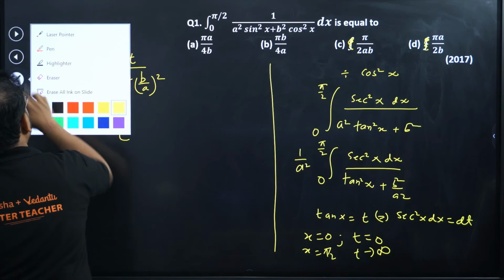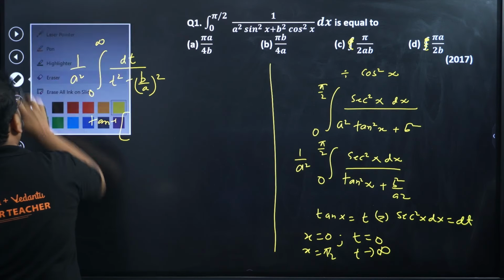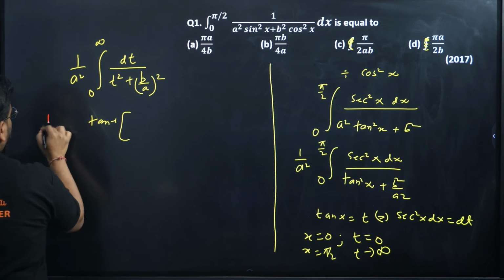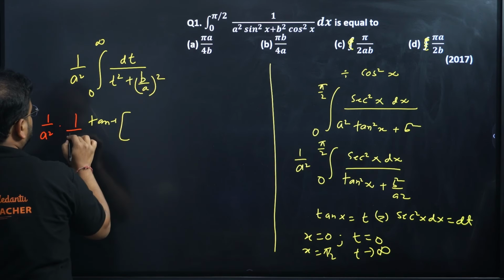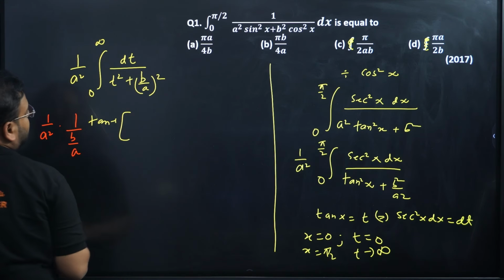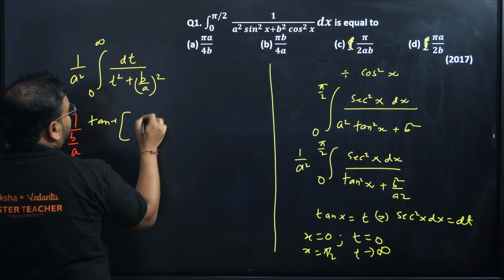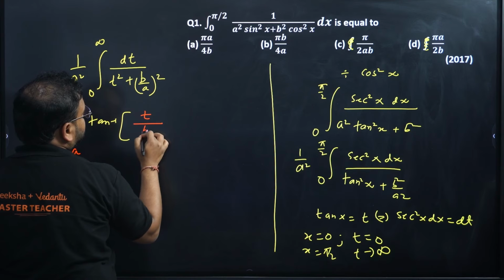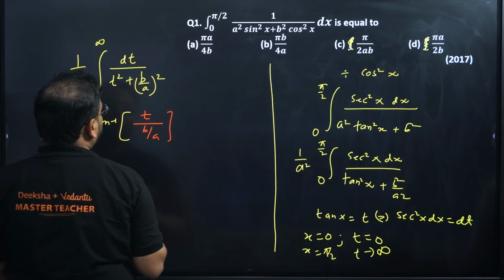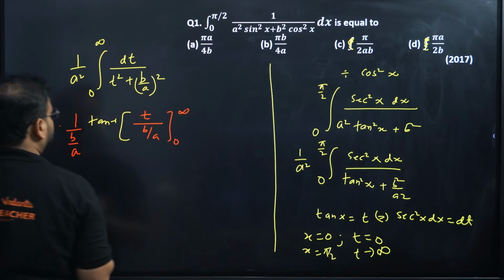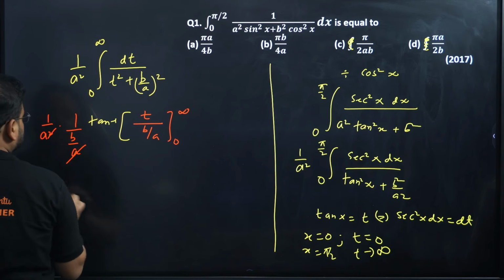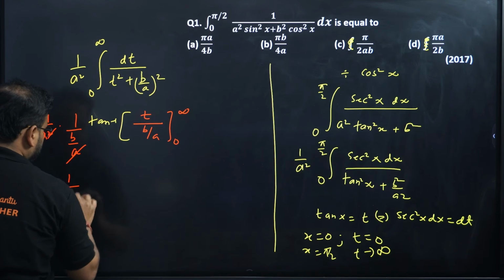Okay, 1 second, I missed something. Apart from 1 by a square, I'll also have something, right? 1 by a. What is a in this case? This particular form. So 1 by b by a. Tan inverse of what is it? The value t upon b by a. From where to where? From 0 to infinity. Check here. This a and a is cancelled. I have 1 by ab left.